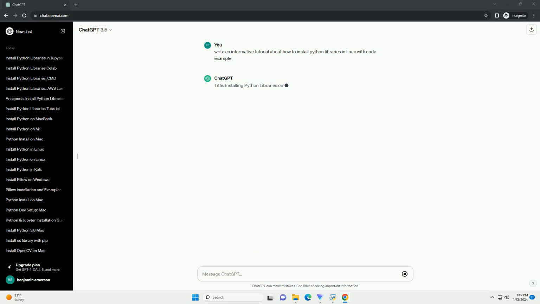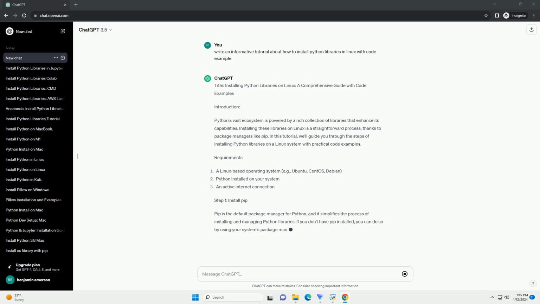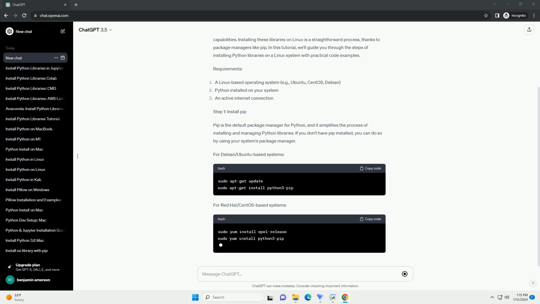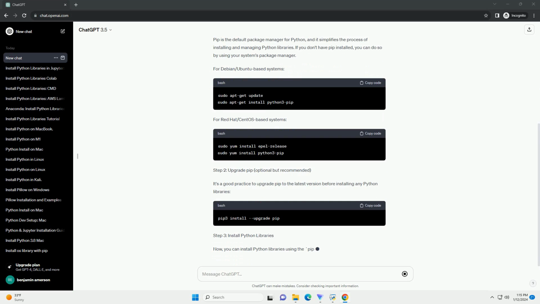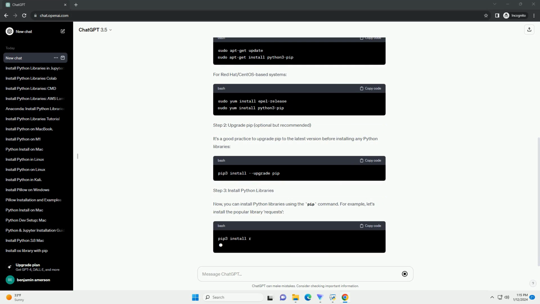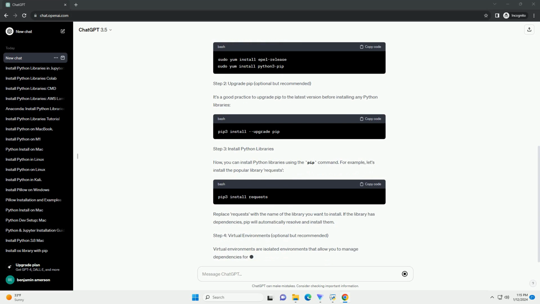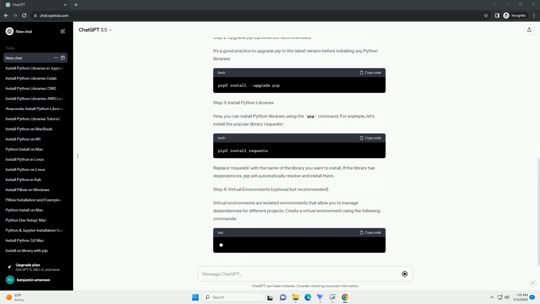Title: Installing Python Libraries on Linux, a comprehensive guide with code examples. Introduction. Python's vast ecosystem is powered by a rich collection of libraries that enhance its capabilities. Installing these libraries on Linux is a straightforward process, thanks to package managers like pip. In this tutorial, we'll guide you through the steps of installing Python libraries on a Linux system with practical code